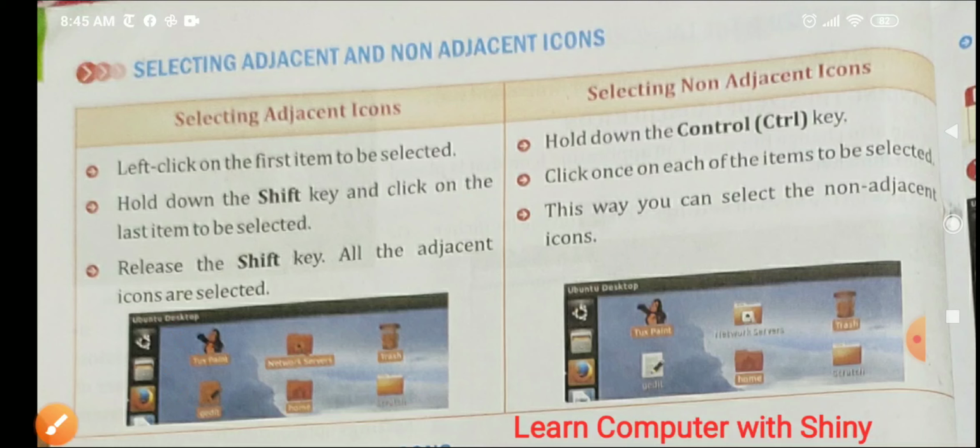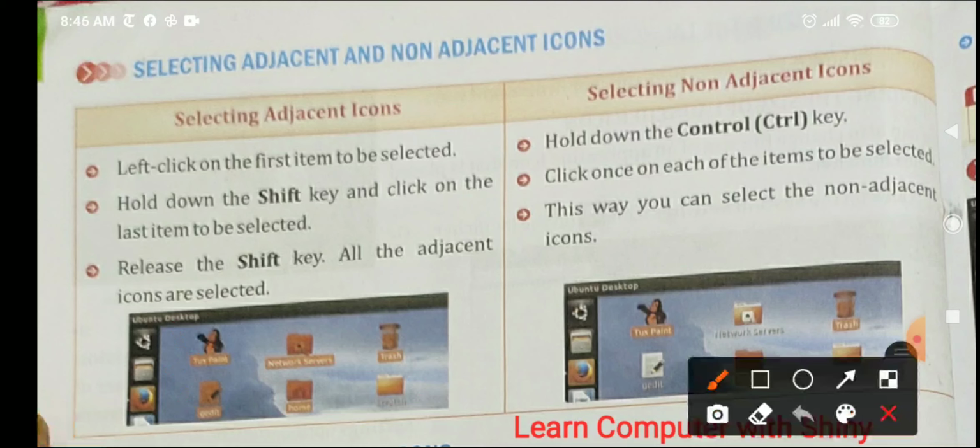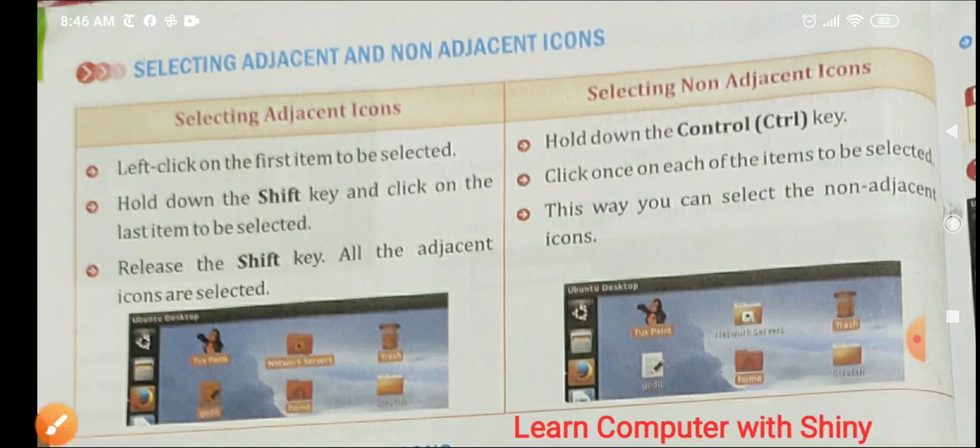And if we want to select non-adjacent icons, now non-adjacent icons means this icon and this icon and this, means randomly we want to select the icons, then we will use the control key from the keyboard. We will click on Tux Paint, right, and all the icons which we want to select, but with the help of the control key from the keyboard.